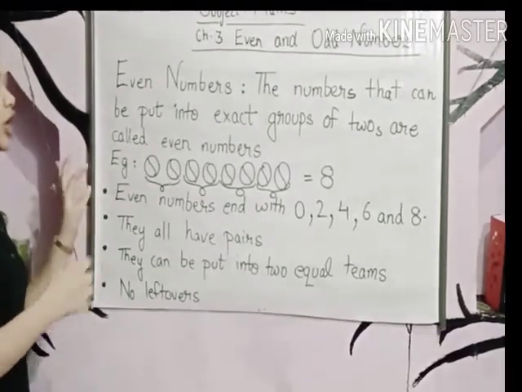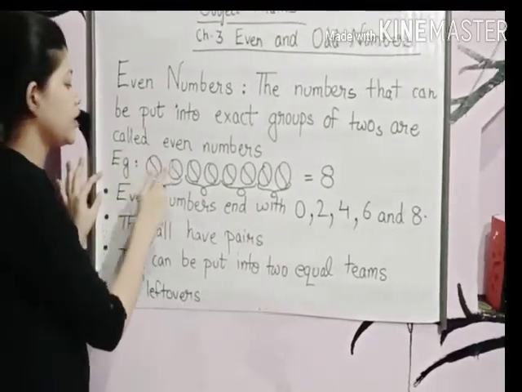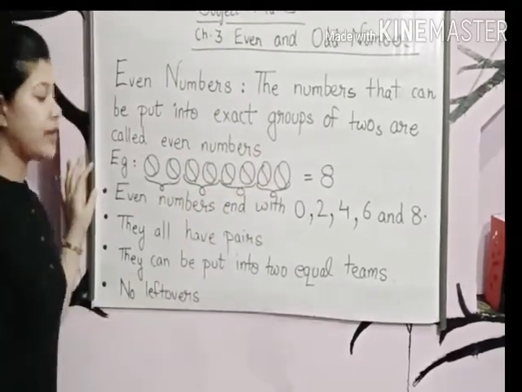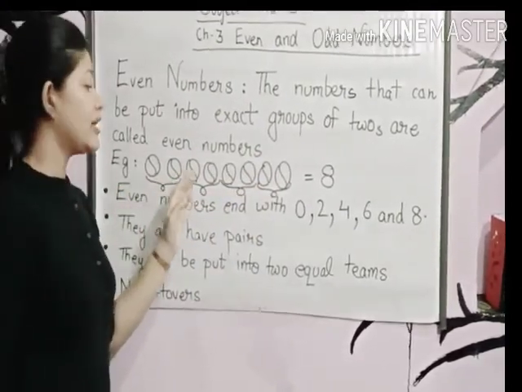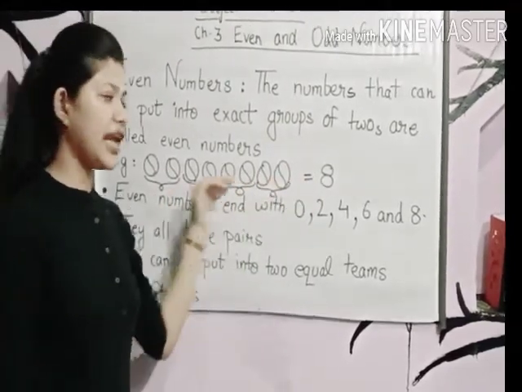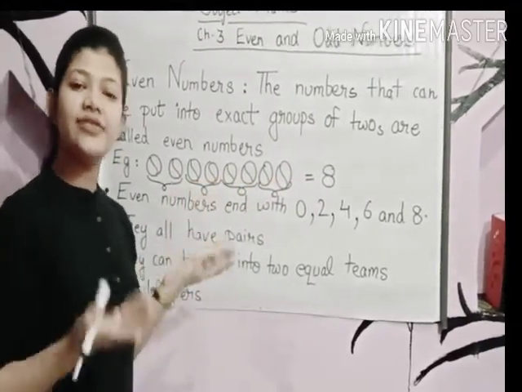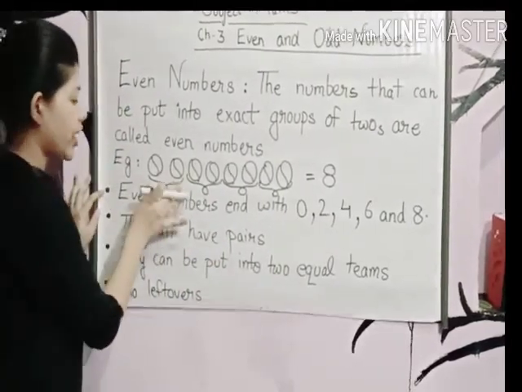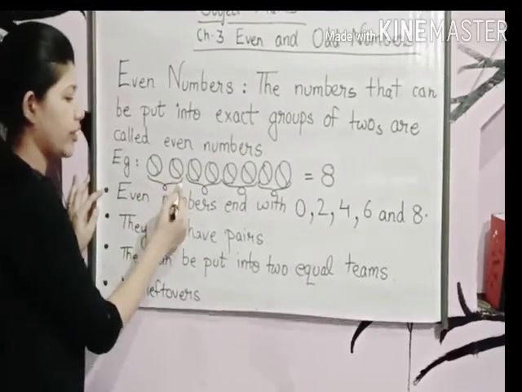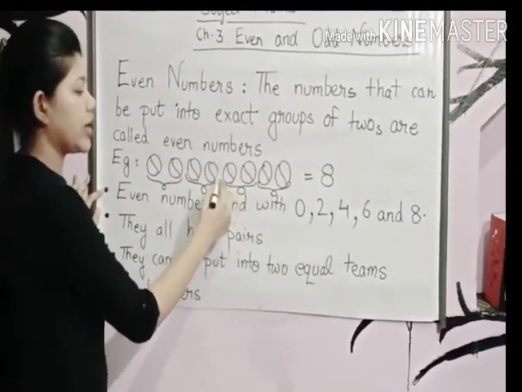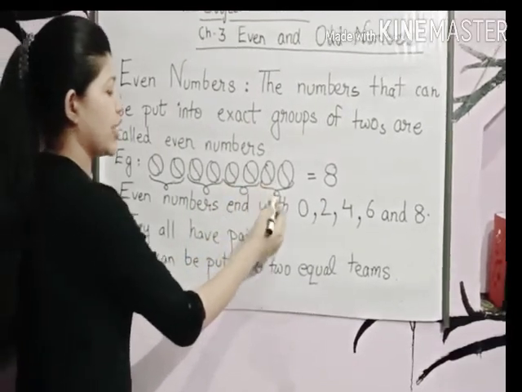Now first count how many balls are there. 1, 2, 3, 4, 5, 6, 7, 8. 8 balls are there. Now can we form groups of 2 of these 8 balls? Yes, we can. But how? Let's see. 1, 2, group of 2. 1, 2, again group of 2. 1, 2, again group of 2. 1, 2, again group of 2.